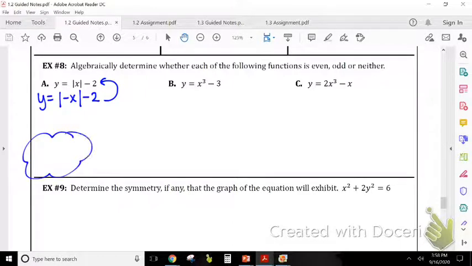So if I have the absolute value of 5 and the absolute value of -5, they're equal. So this part right here is the same, okay? And then the -2 is the same. So what we're going to do is when we do this, we compare it back to the original, and the first thing we do is we ask ourselves, let me erase this part so we have room to write it. So we ask ourselves, are they the same? And in this case we said yes, therefore we know that this is even.